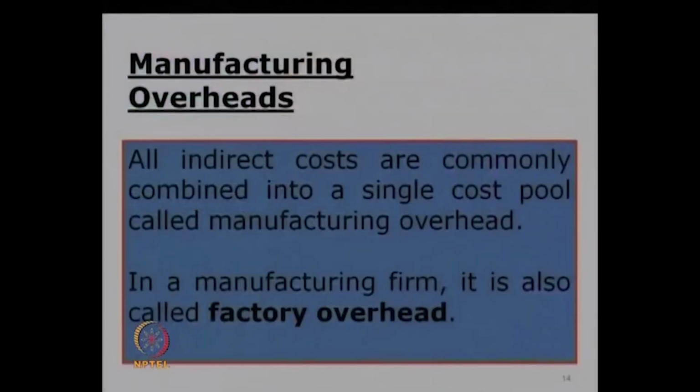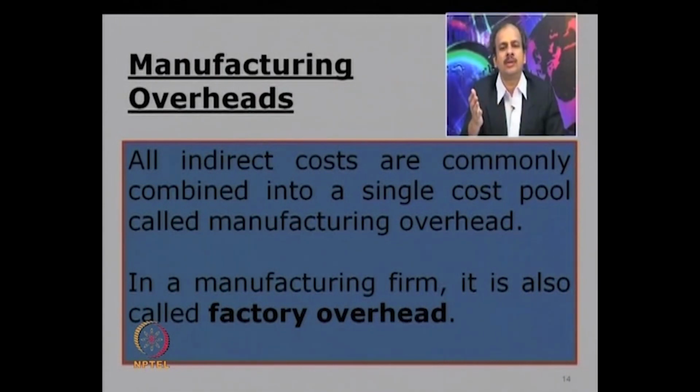Now let us go to manufacturing overheads. Now all the indirect costs, as we know, together are considered as overheads. In fact, overhead is another name given to indirect costs. Those indirect costs may be again subdivided functionally.